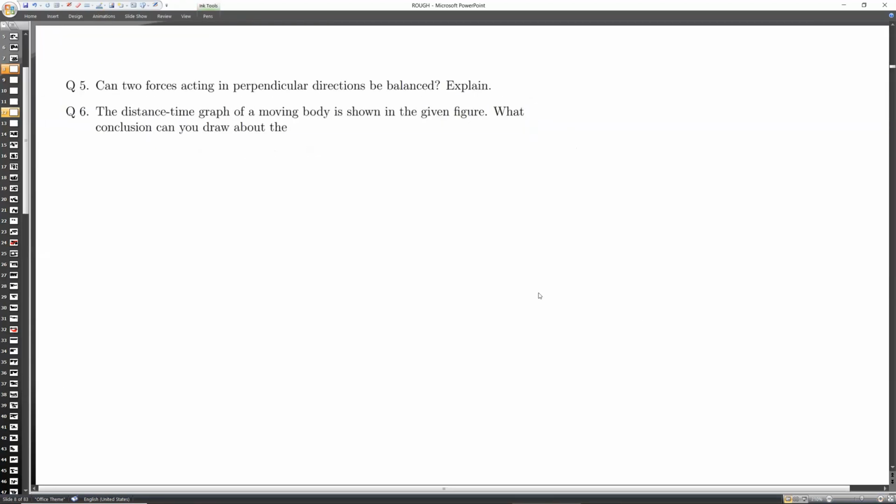Now tell me, can two forces acting in perpendicular direction be balanced? If one force is like this and another is acting perpendicular to it, can it be balanced?